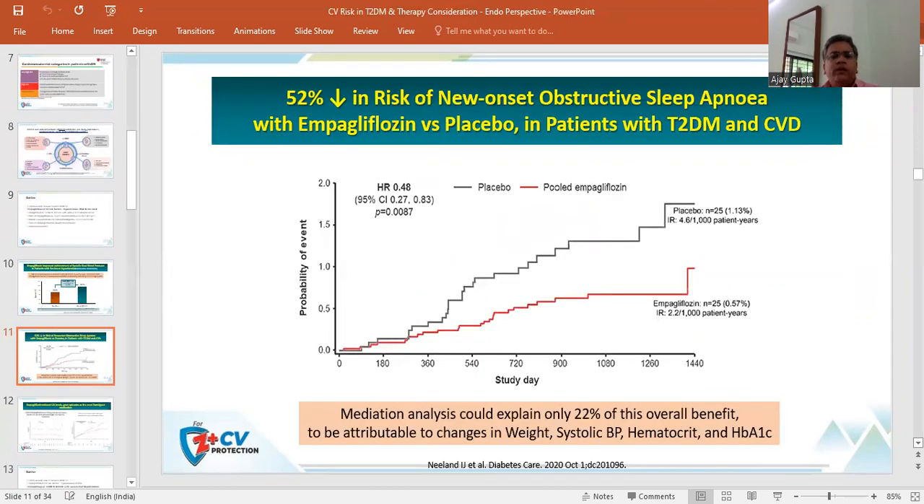There is a 52% risk reduction of new onset obstructive sleep apnea with the empagliflozin treated group as compared to placebo in patients of type 2 diabetes mellitus and cardiovascular disease. This data is again generated from the EMPA-REG outcome, and it has demonstrated that those patients who have been treated with empagliflozin have significantly less chance of developing obstructive sleep apnea as compared to the placebo.